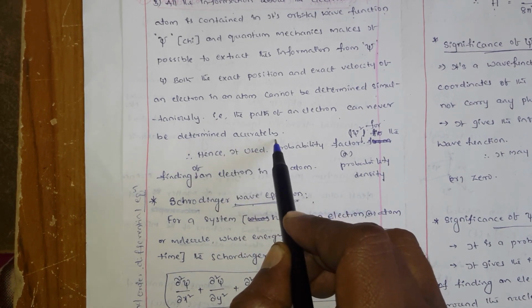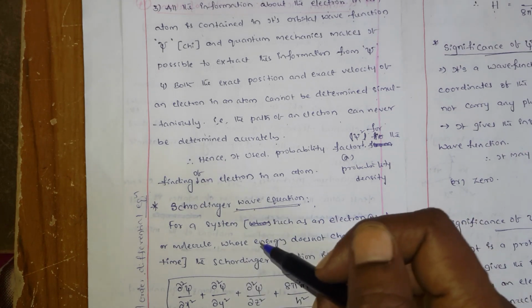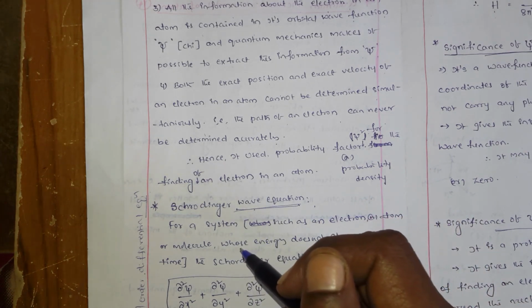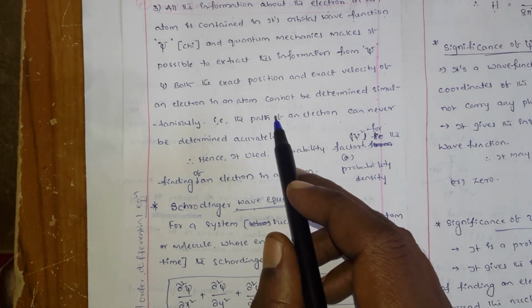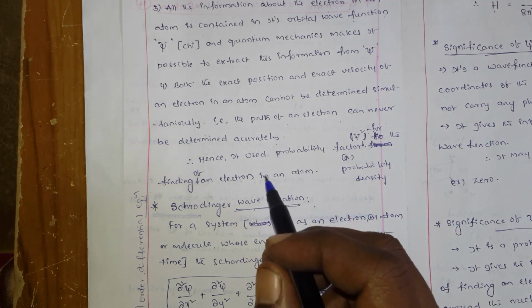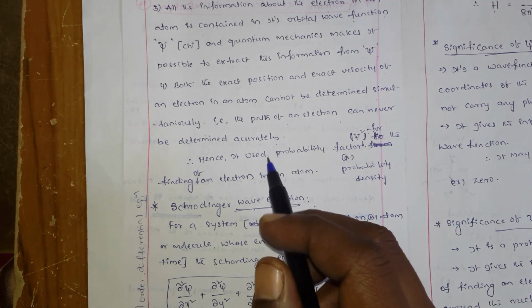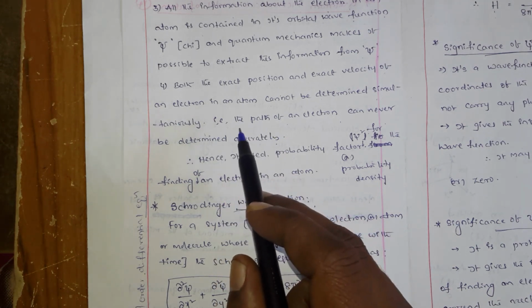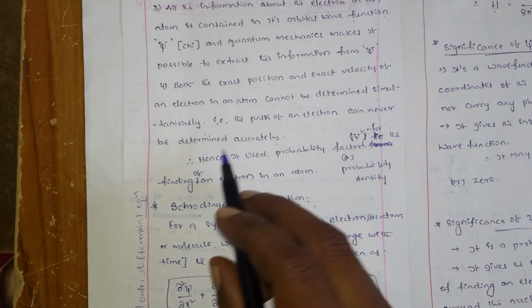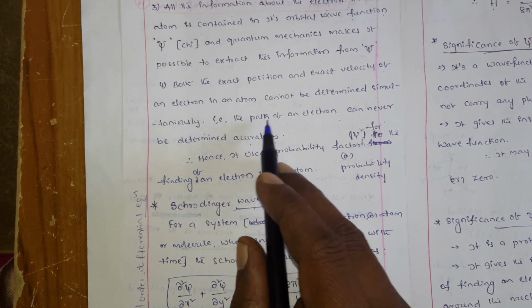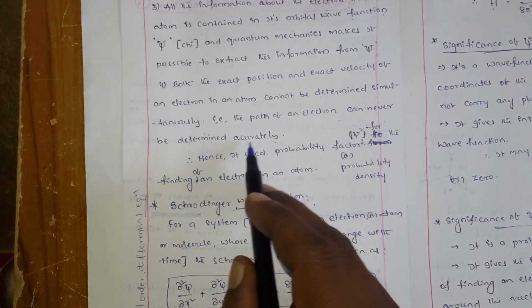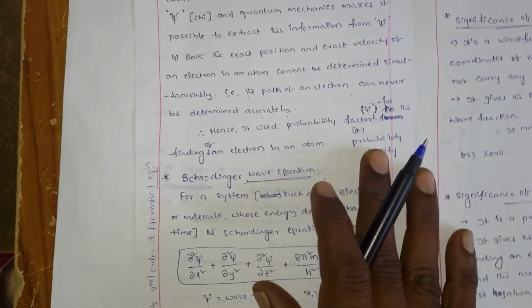Only if you could find the exact position and velocity could you say there is an exact path. But here you are unable to find the exact velocity as well as the position, so where is the accurate path?